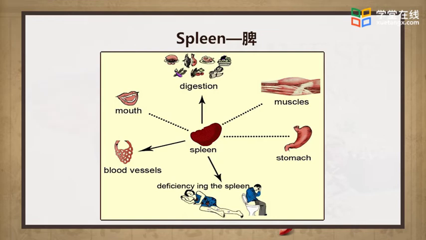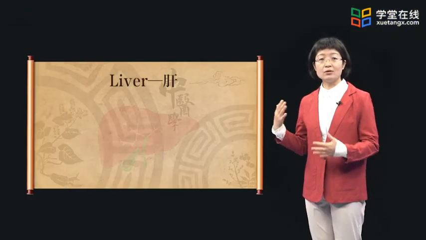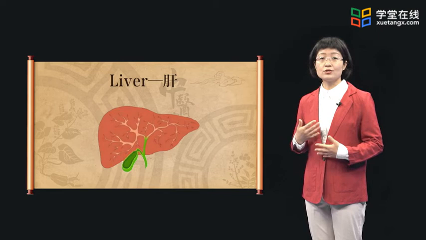Spleen opens to mouth and manifests on lips. The appetite and the sense of taste are closely related with the transportation and transformation of spleen. The color of lips is related to qi and blood of the whole body. Saliva is related with spleen since it is a clear part of the fluid secreted in the mouth, which is derived from spleen.